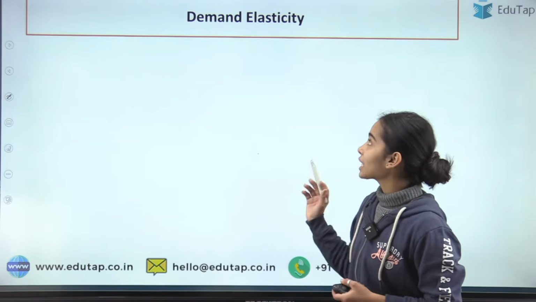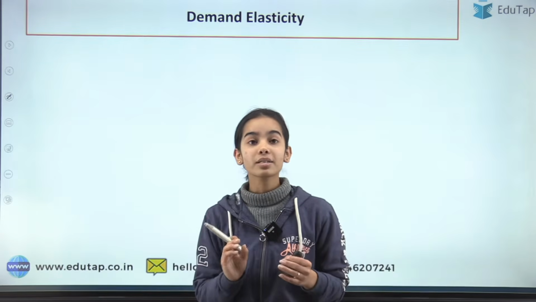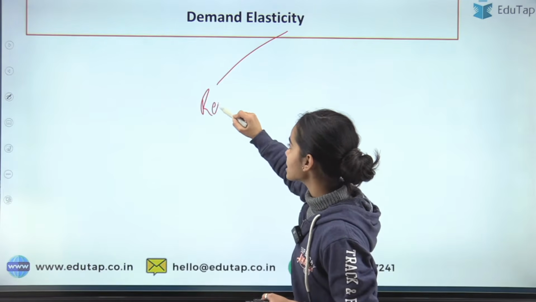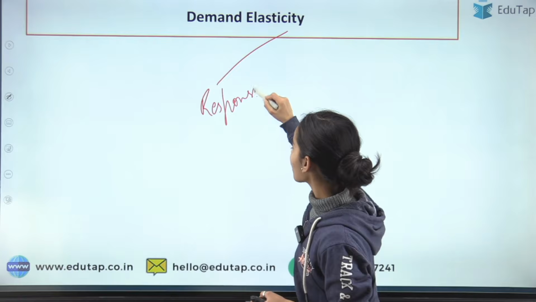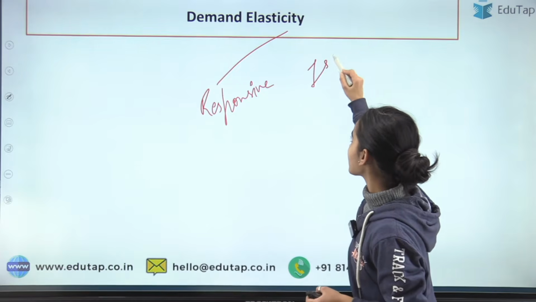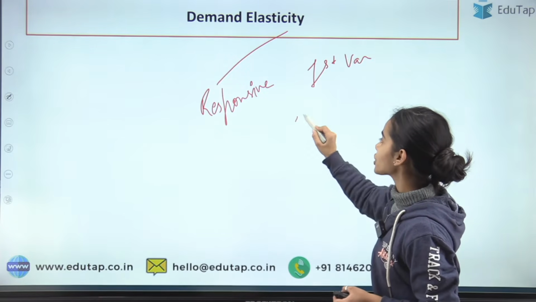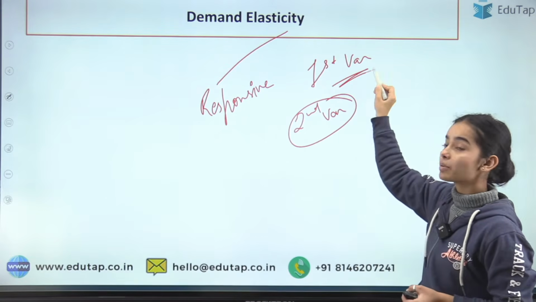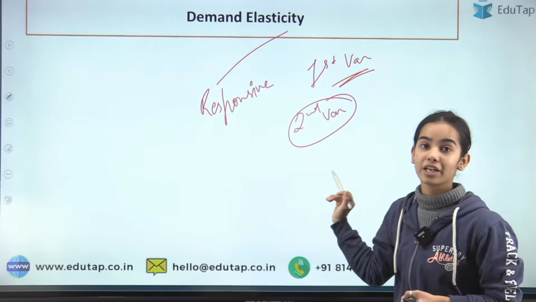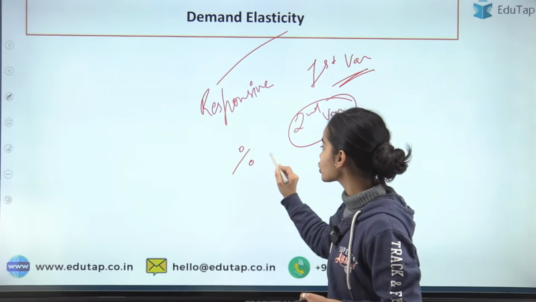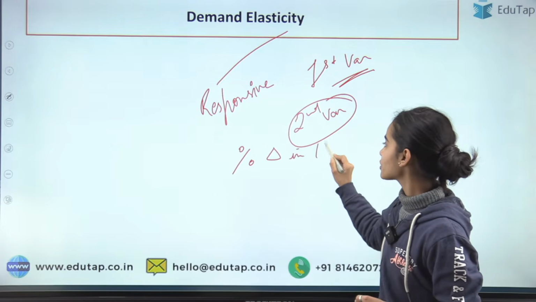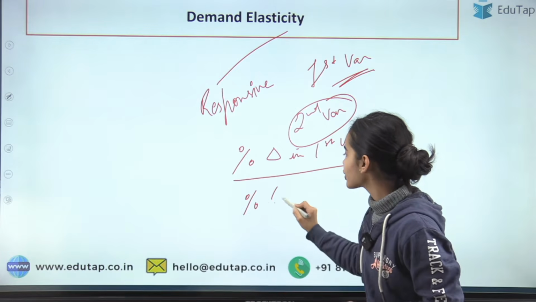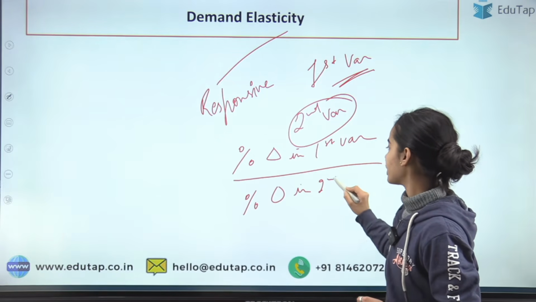So now, starting with the demand elasticity. See, what is the meaning of elasticity? Elasticity shows us how responsive the first variable is to a change in the second variable. That is, how much the first variable is changing when there is a change in the second variable, that is the percentage change in the first variable with respect to the percentage change in the second variable.